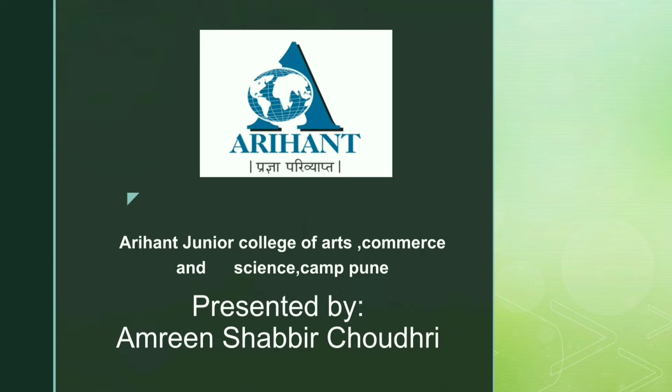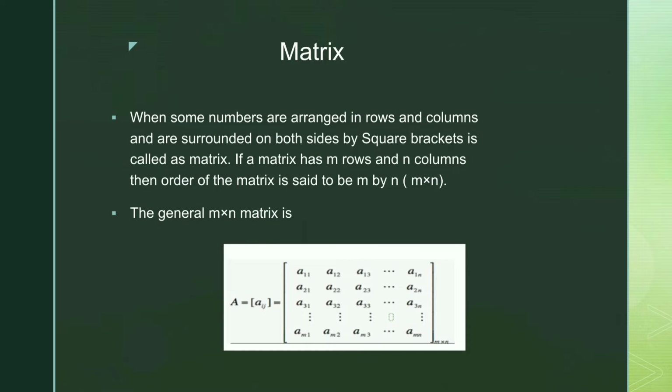Today I am going to explain what is matrix and types of matrices. So first we see what is matrix. When some numbers are arranged in rows and columns and are surrounded on both sides by square brackets, it is called a matrix. If a matrix has m rows and n columns, then the order of the matrix is said to be m by n. And in general form, the elements of the matrix are enclosed by a square bracket and the elements are a11, a12, amn.